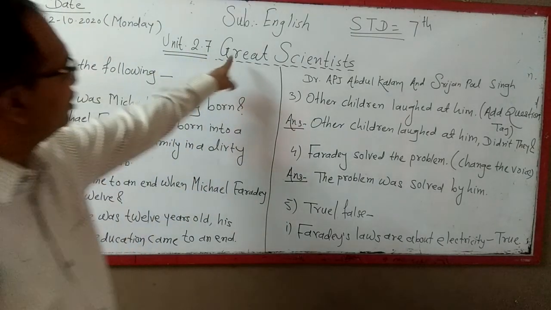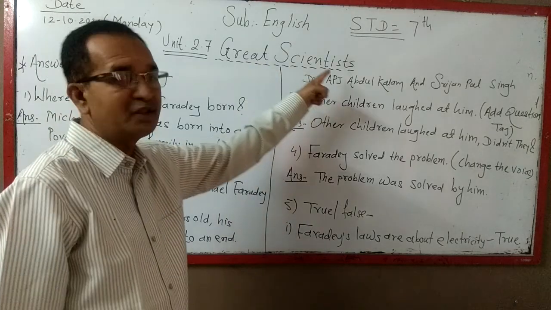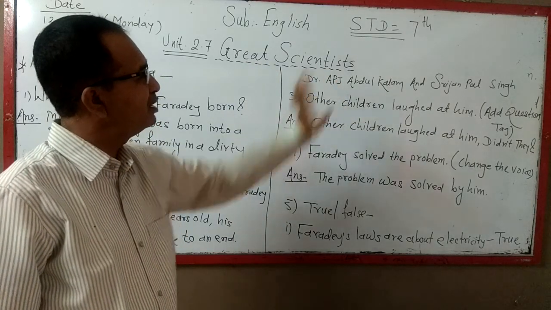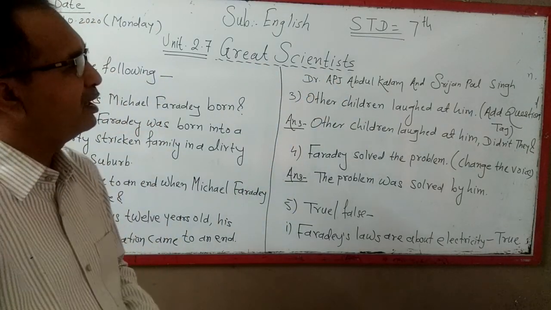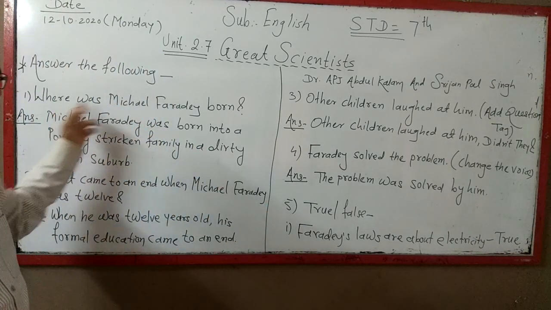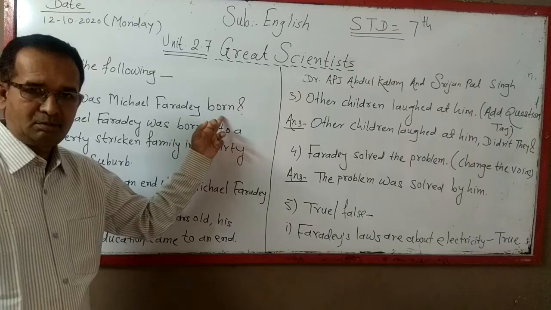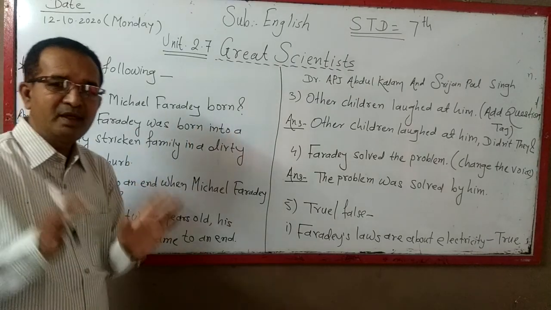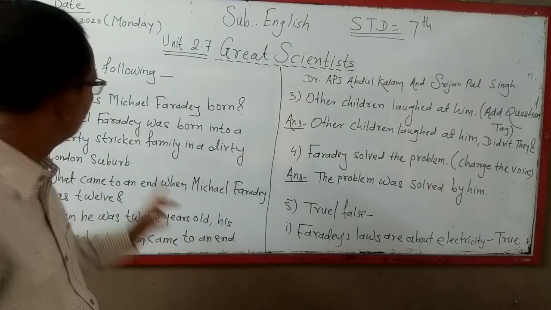The name of the lesson is 2.7 Great Scientist. This lesson is written by Dr. APJ Abdul Kalam and Srijan Palsi. Now answer the following questions. Where was Michael Faraday born? First question is, where was Michael Faraday born?